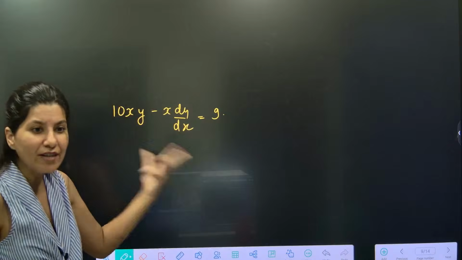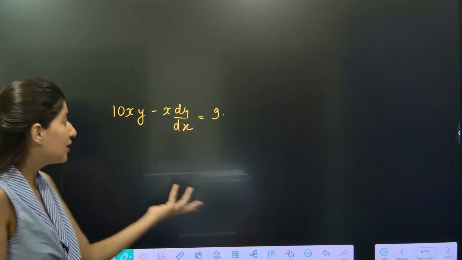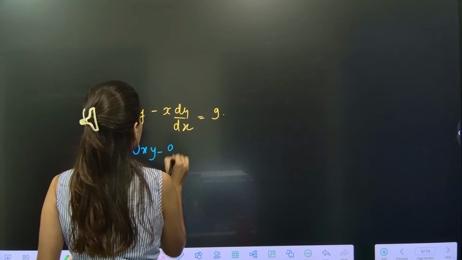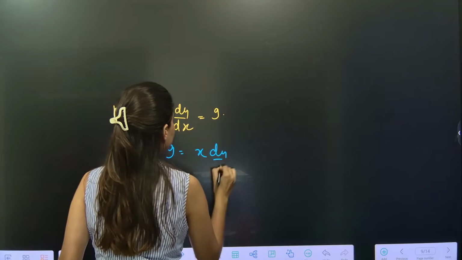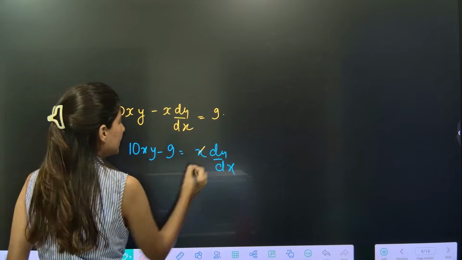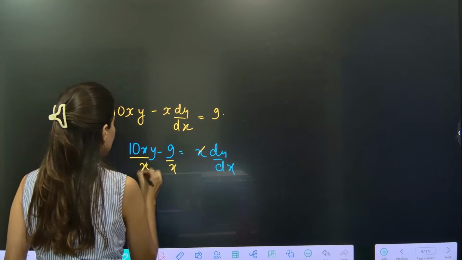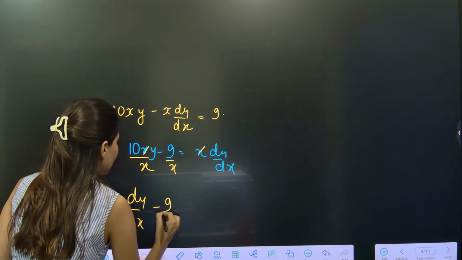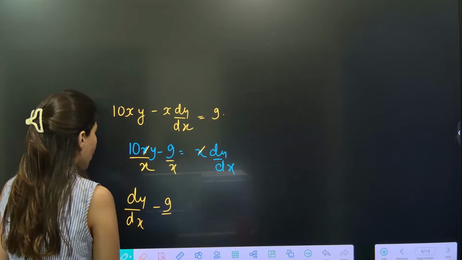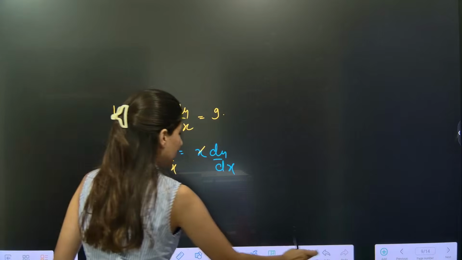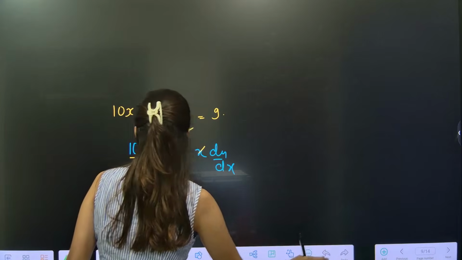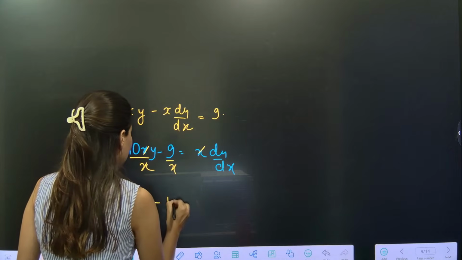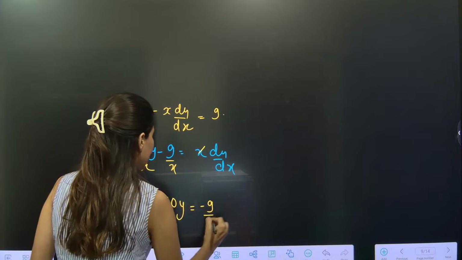Let's rearrange and figure out what kind of differential equation this is. So 10xy minus 9 is equal to x dy/dx, and let's divide by x. So dy/dx minus 10y is equal to minus 9 upon x.